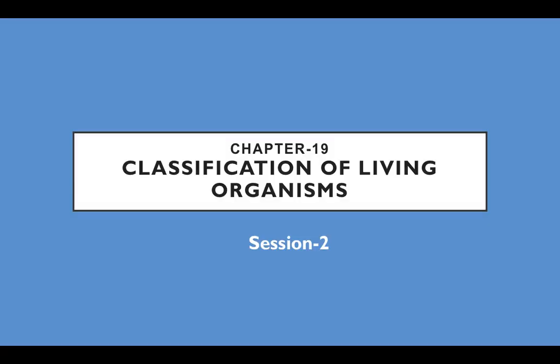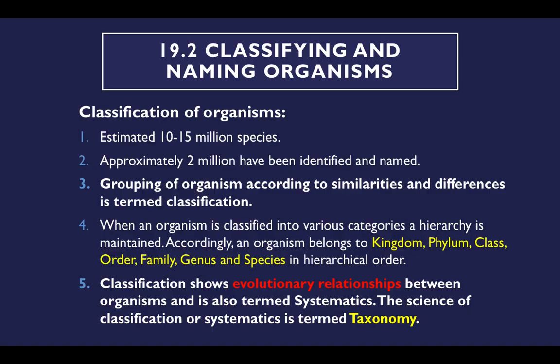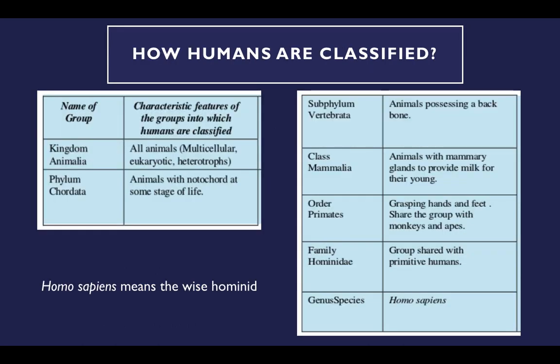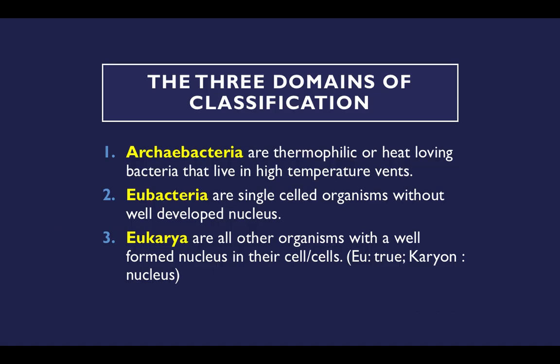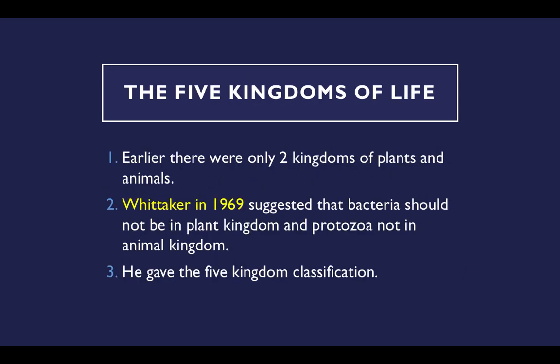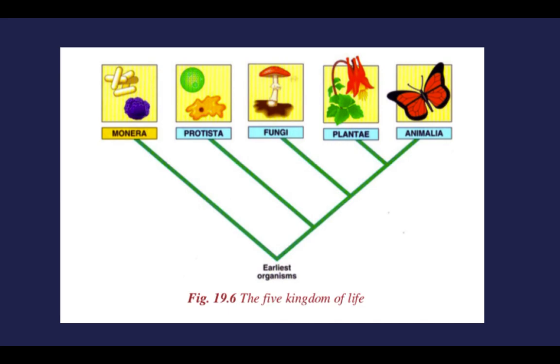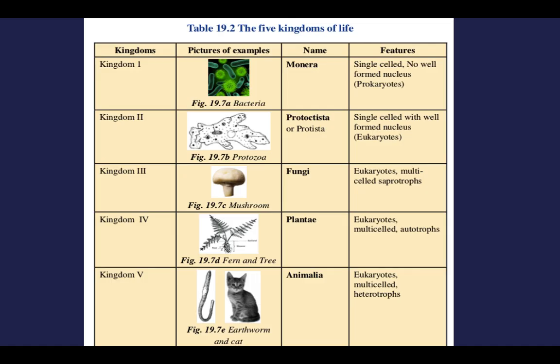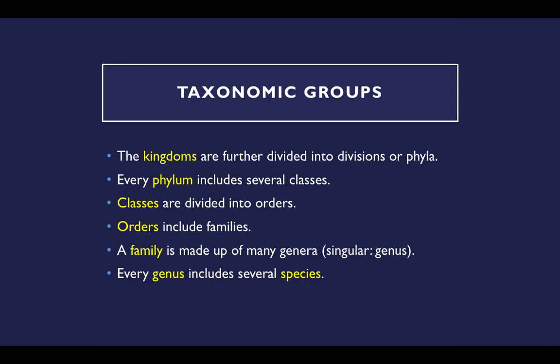Once again, I'll do the summary of the second class. Like we saw classifying and naming of organisms, then we saw how humans are classified based on that taxonomy, and we saw three domains of classification, and then we saw five kingdoms, how initially it was only two kingdoms, animals and plants. Then a five kingdom classification was suggested. Then we saw the names of the five kingdoms. Then we saw the features, how they are classified into five kingdoms. Then we saw the hierarchy order.